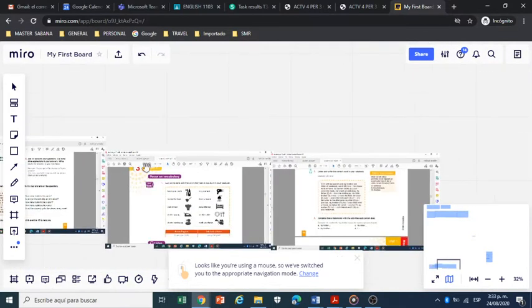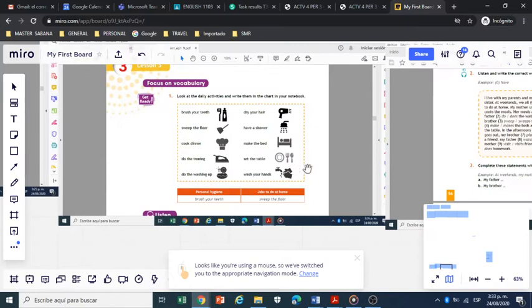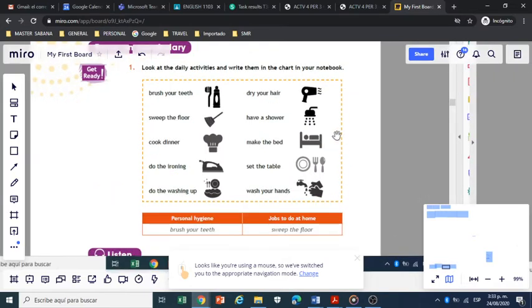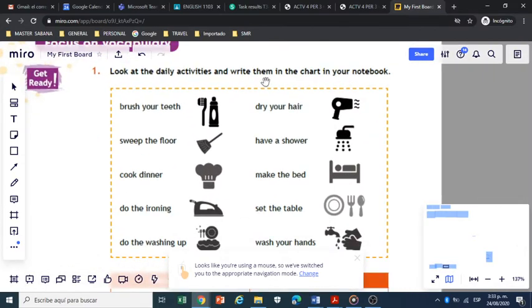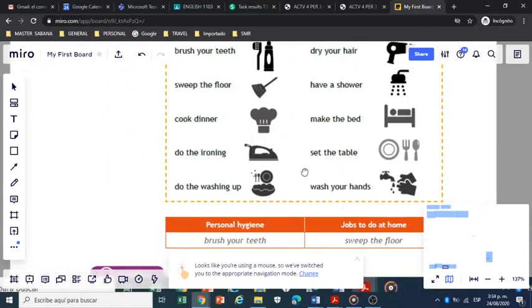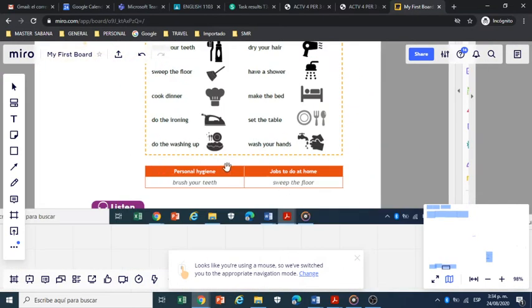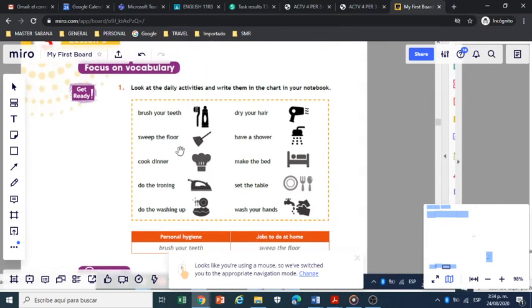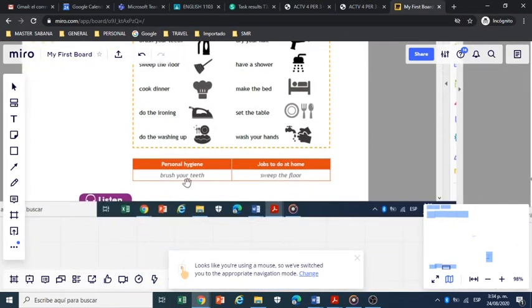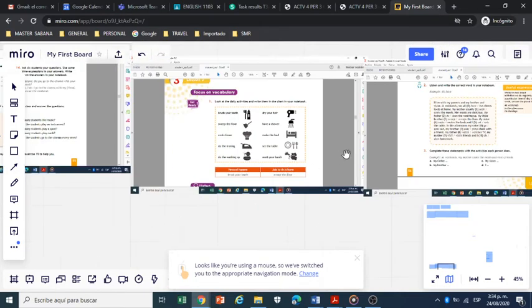We are going to continue with exercise on page 56, excuse me. Activity number 1. Look at the daily activities and write them in the chart in your notebook. You are going to classify these activities into these 2 categories: personal hygiene, jobs to do at home. So you are going to classify, for example, personal hygiene, brush your teeth. So you are going to write here, brush your teeth, and you are going to classify the whole information, okay?